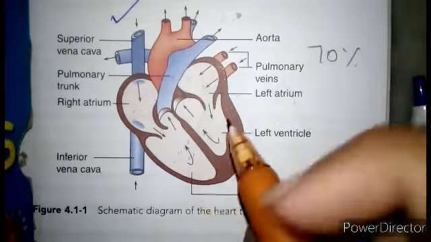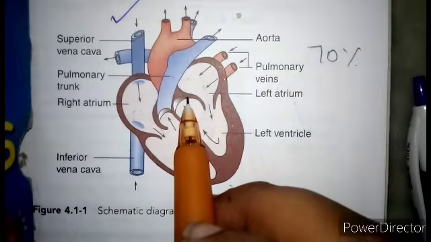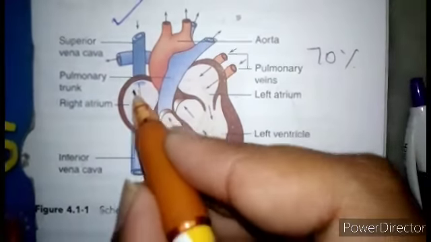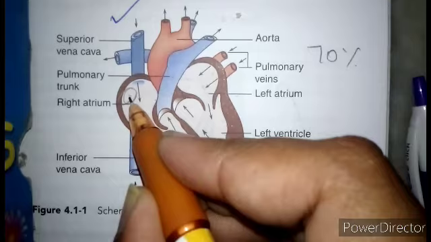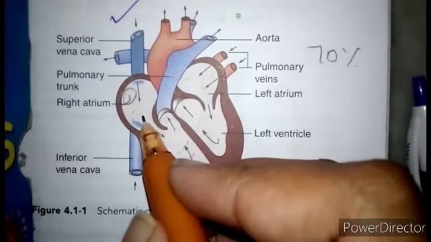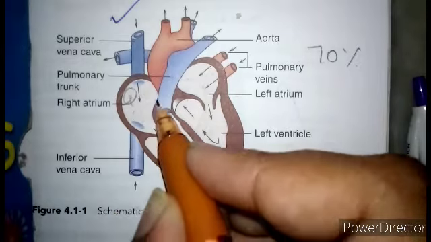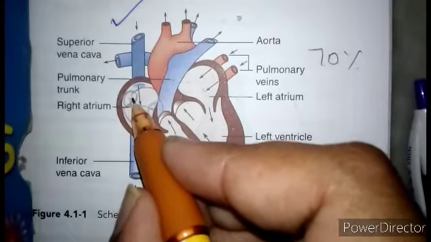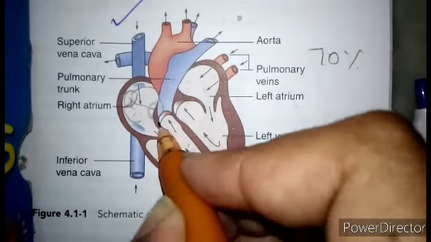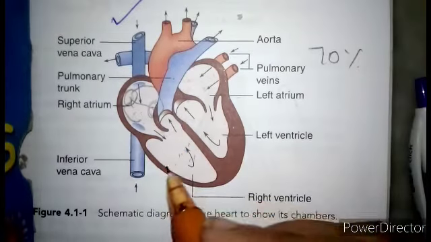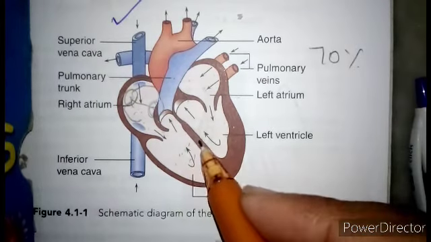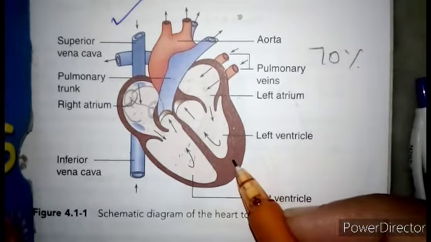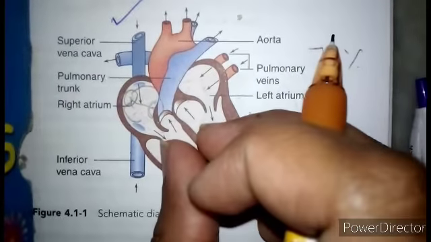So next comes ventricular systole. As the atrial systole ends, the action potential generated by the SA node, which is present here, reaches the AV node, which is present here, through the internodal pathway. Then it reaches the rest of the fibrous system. Here the bundle of His and Purkinje fibers are there, right? So it causes the contraction of the ventricular wall.